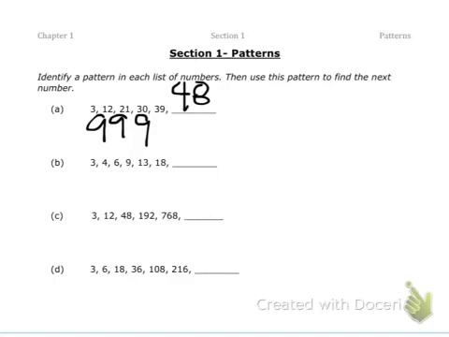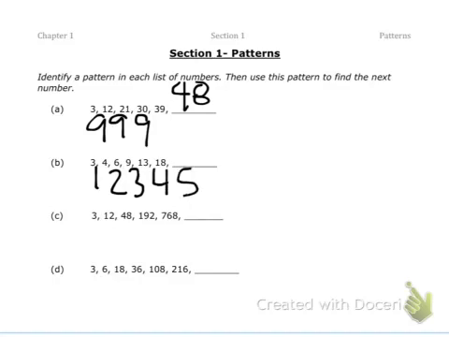Okay, for part B, let's see if we can find a pattern using addition and subtraction. What's the difference between 3 and 4? It's 1. The difference between 4 and 6 is 2. Between 6 and 9 is 3. Between 9 and 13 is 4. Between 13 and 18 is 5.